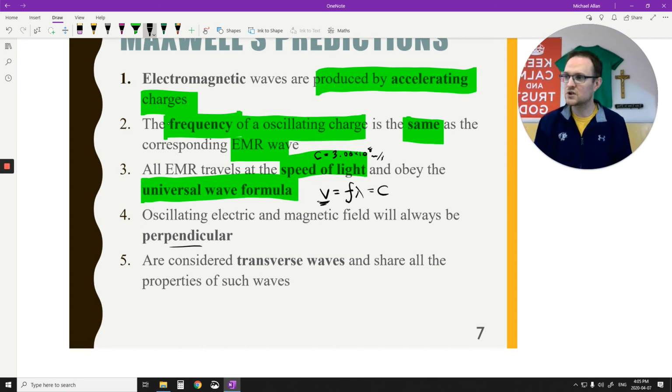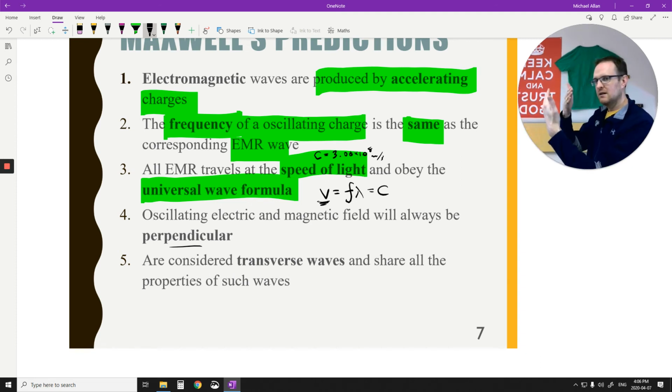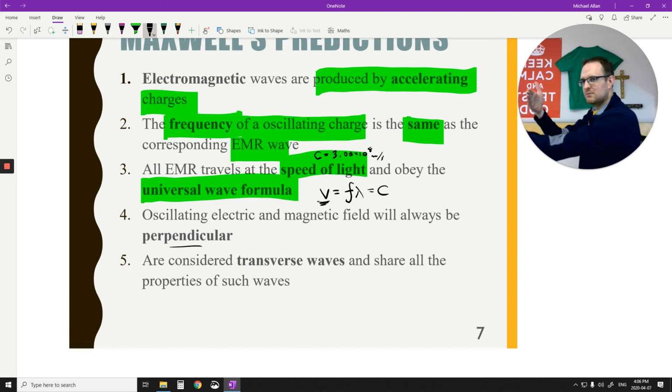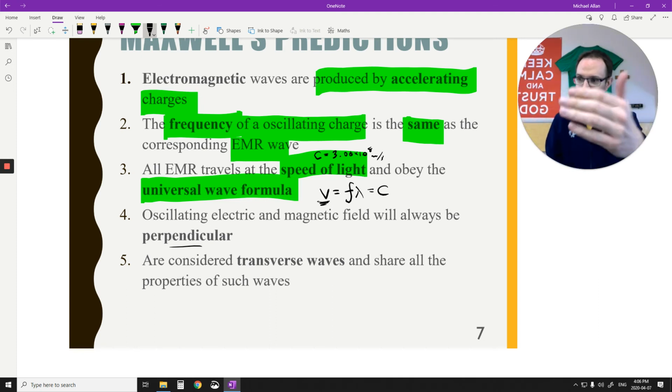Then also consider transverse waves. Now, transverse waves, we talked about in physics 20. There are two types of waves, transverse waves and longitudinal waves. A longitudinal wave is something like in a slinky. It's a compression wave. My voice is a longitudinal wave. It compresses the air in front of it, and that pushes the air up here and compresses it. It's just like a compression wave that's moving through the medium. Most sound is that way.